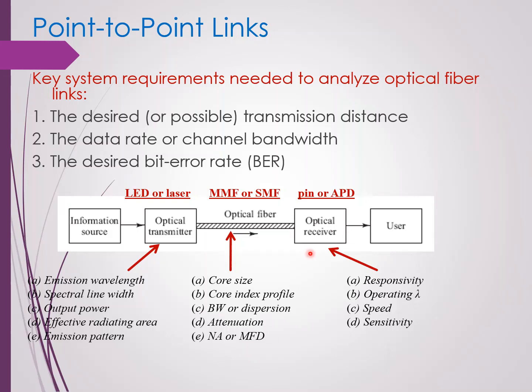For the optical receiver, usually we will choose either a PIN or an APD, the avalanche photodiode detector. In determining the optical receiver, we need to determine the responsivity, the operating wavelength, the speed, and also the sensitivity of the receiver.